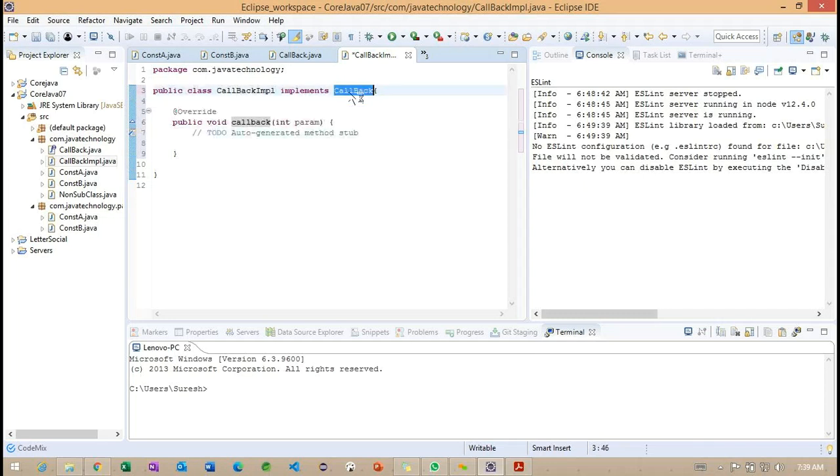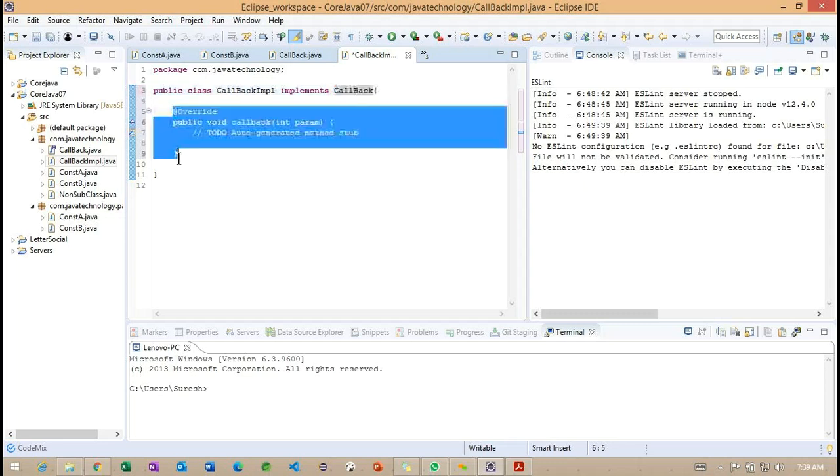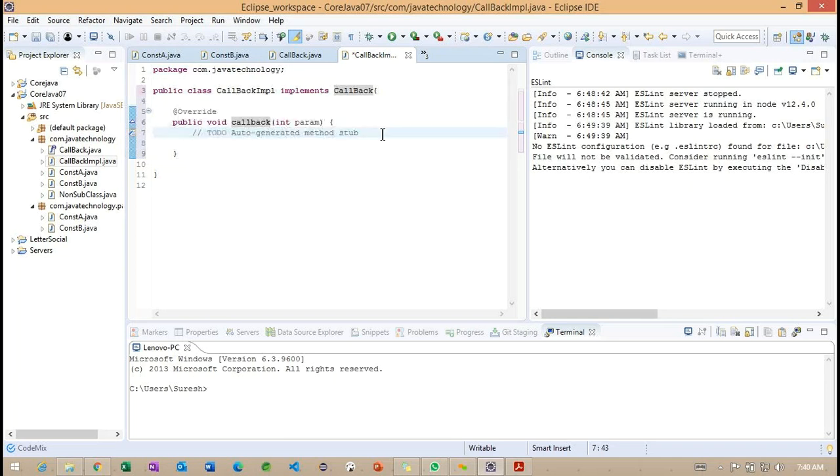So whenever we try to implement this callback method, what exactly are we going to do? We are going to override the method. If we are not overriding the method, we are going to get an error. So either we need to make the class abstract, or we implement this method which resides in the interface, not in a package. Getting the point. So after this, what can I do?